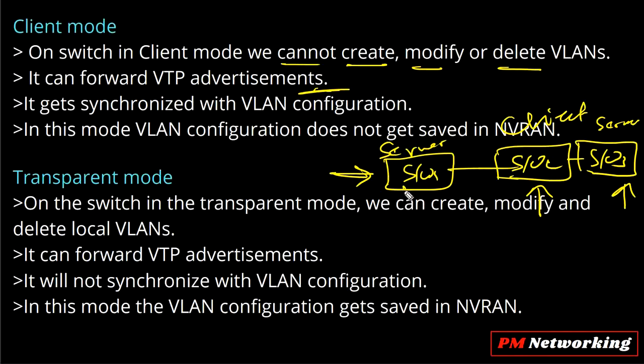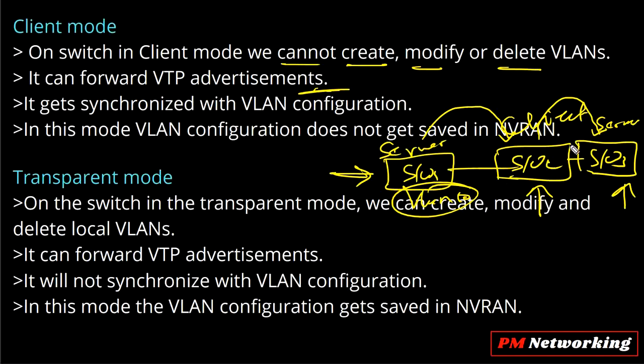So if I create VLAN 10 on switch number 1, switch number 1 will share a VTP advertisement with switch number 2. Now switch number 2 will update its VLAN database. After that switch number 2 will forward the VTP advertisement to switch number 3. Fine.